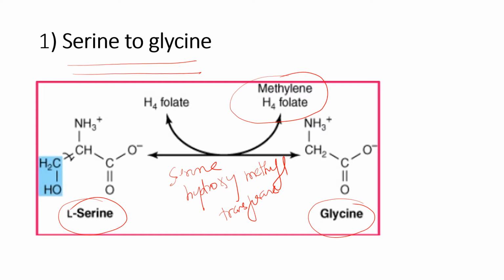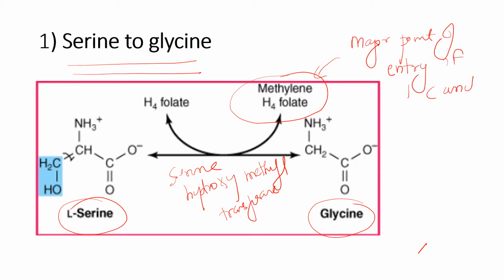So the major point of entry of 1-carbon units is methylene THFA, and serine is the important source of 1-carbon units.